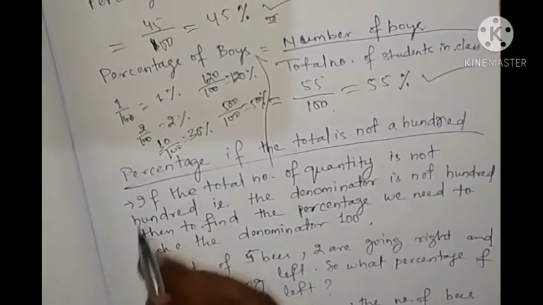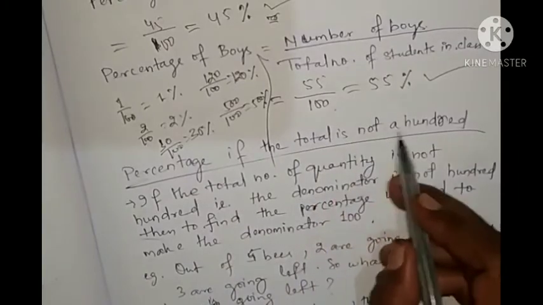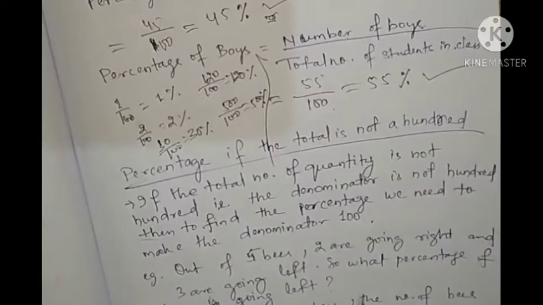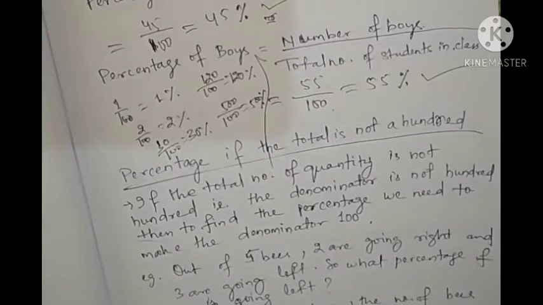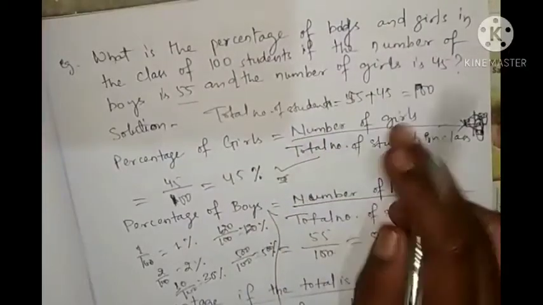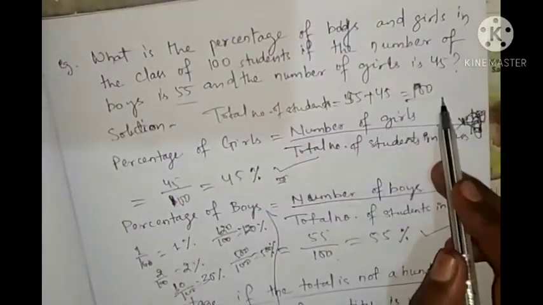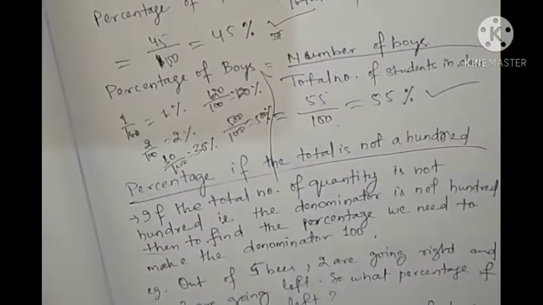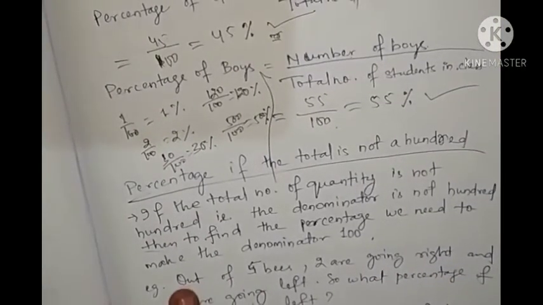What if the total is not 100? Here we have done both boys and girls, and the total number of students is 100, but if the total number is not 100, then what will we do? There is another method.